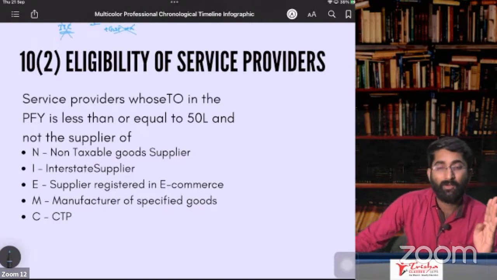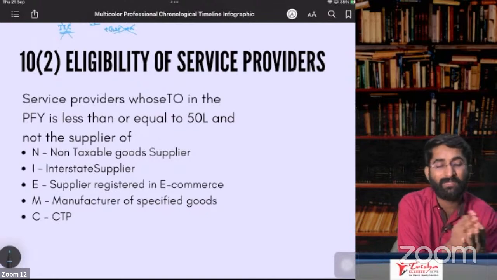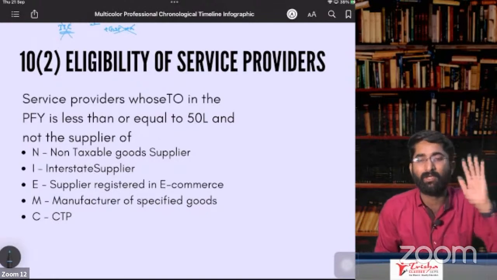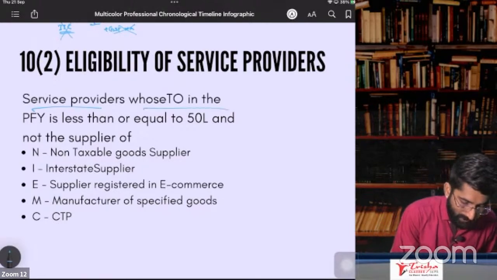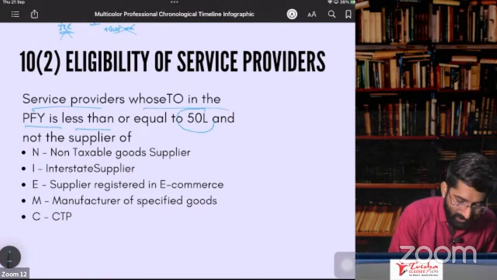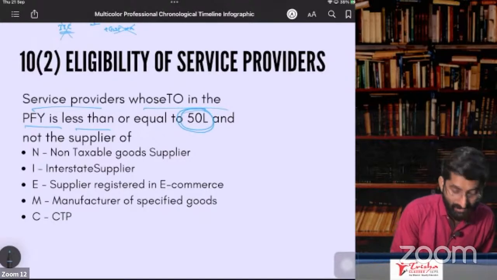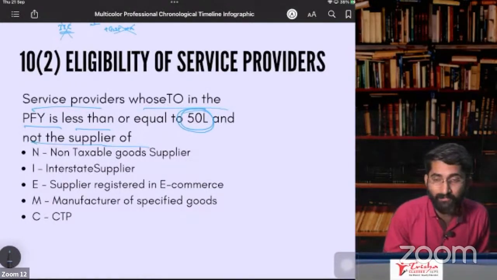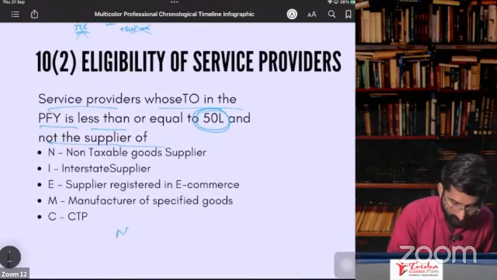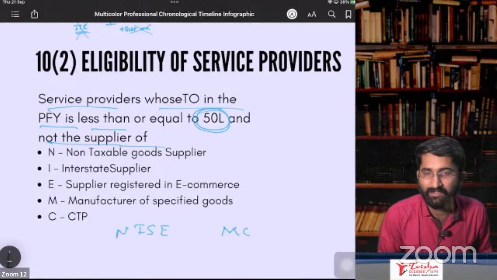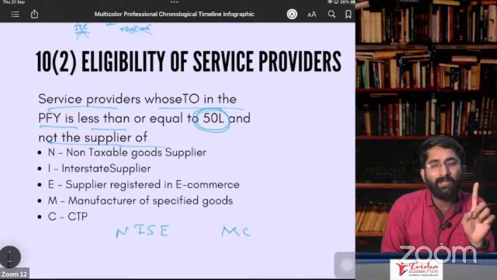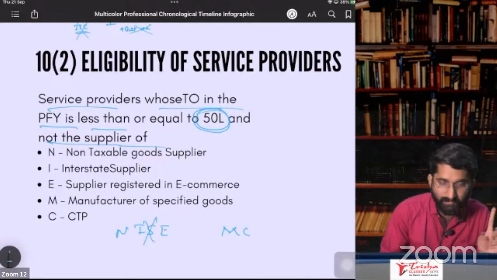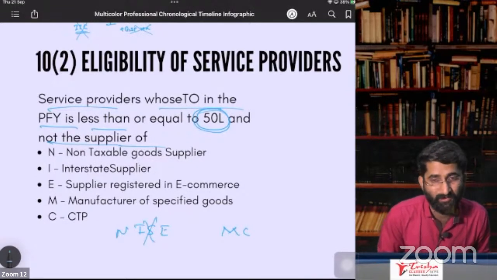So if your turnover is less than or equal to 50 lakhs in the preceding financial year, then you can go for composition. See, a service provider whose turnover in the preceding financial year is less than or equal to 50 lakhs and is not the supplier of, see again, NICE MC it is. Spelling of NICE is different, people. NICE MC, same thing, but one change. This you have to delete. Remember that you have to delete.